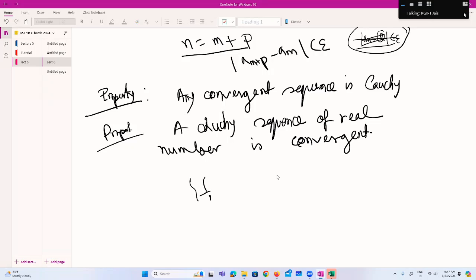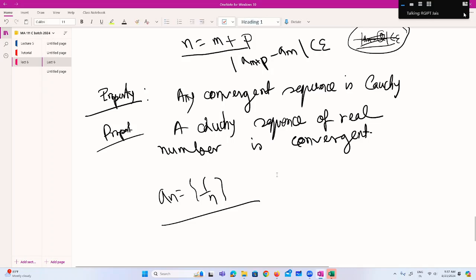You are asking for this sequence? This is for any definition, right? Suppose a_n is 1 by n. Yes, you can prove it. Suppose this is your example. This sequence is Cauchy.